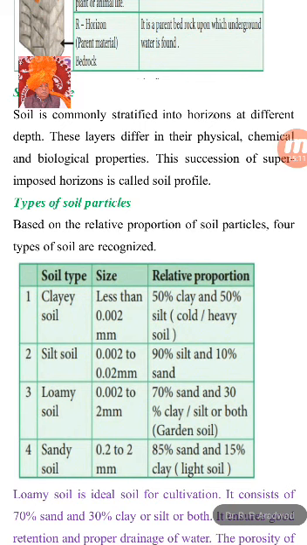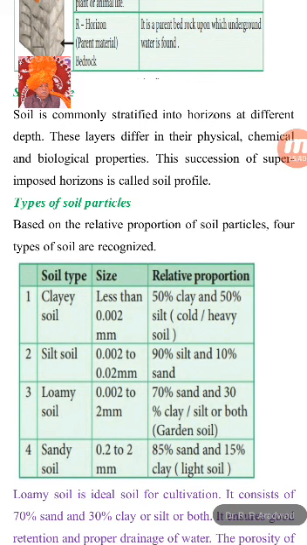When you observe the soil during digging, you can easily identify different layers: the upper layer, then the next layer, then the third layer, and then the next. The composition of the soil is different, and you can see that with the naked eye also.